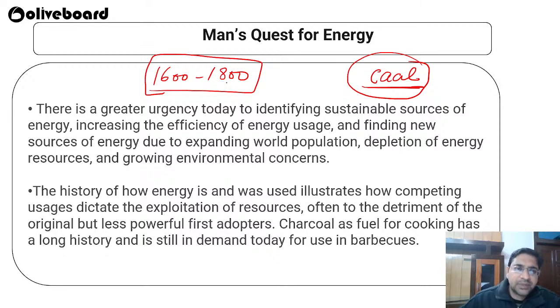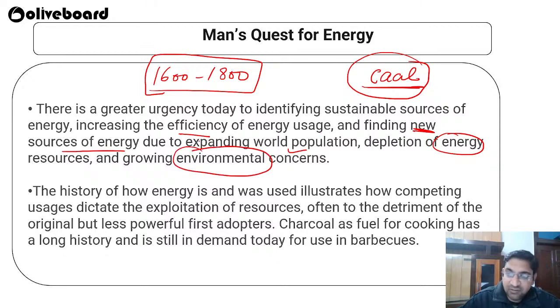So there is a greater urgency today to identify sustainable sources of energy, increase the efficiency of energy usage, and find new sources of energy. If some source is getting depleted, we have to make sure another energy source is there to utilize, because we have a huge world population that is growing exponentially, energy resources are depleting, and there are huge environmental concerns everywhere. You have heard the words, please save the environment, everywhere, right?